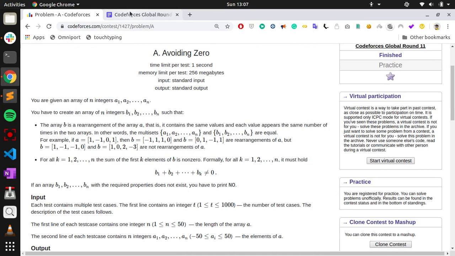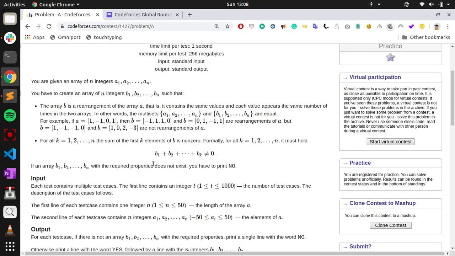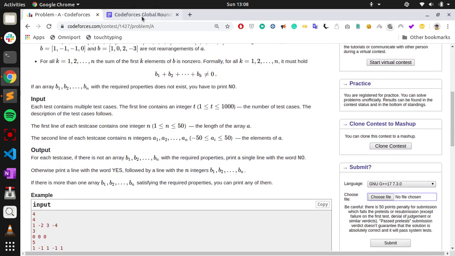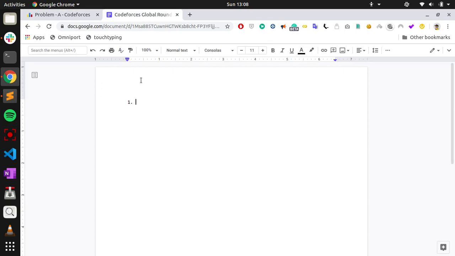The first question is that you have been given an array of integers. You have to create another array which is a different arrangement of the given array, such that no prefix sum is 0. So here the answer is simple.